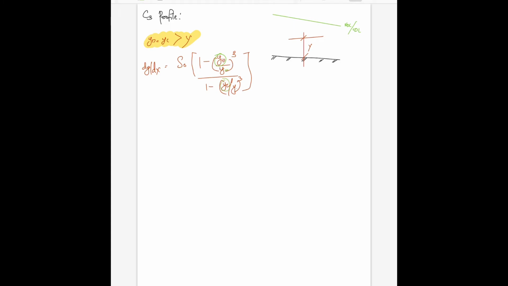Similarly, yc is greater than y. So the numerator will become negative. Denominator also will become negative. So negative and negative, it becomes positive. So we can write C3 profile is a rising profile.